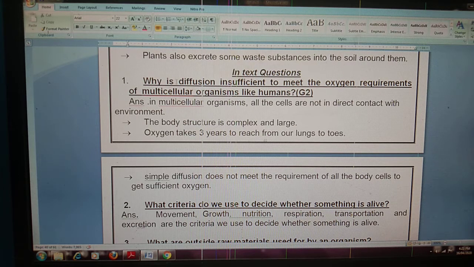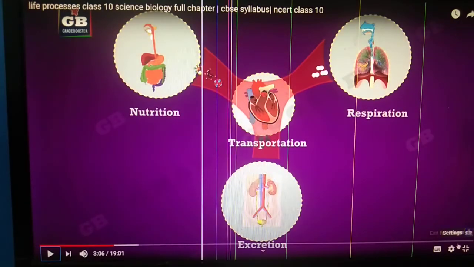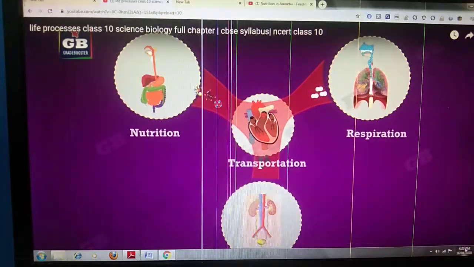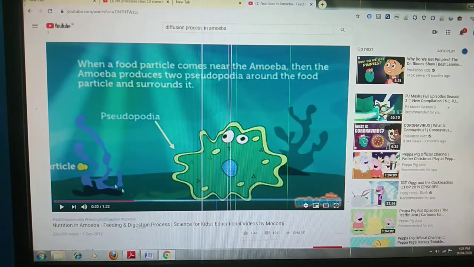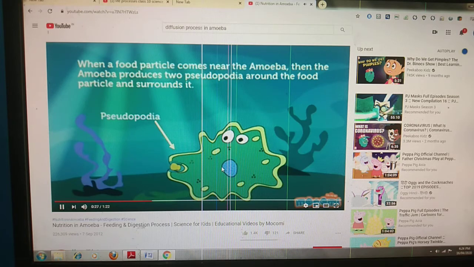Let us first understand the meaning of diffusion in organisms. Let us understand the diffusion process in amoeba. In amoeba, by the process of diffusion, food from outside enters the body through the cell membrane, and amoeba also respires by the process of diffusion because it is made up of a single cell and its whole cell is in contact with the environment.